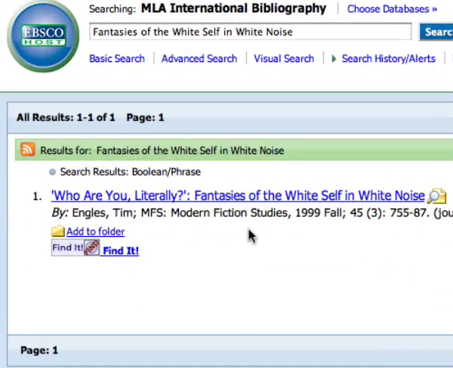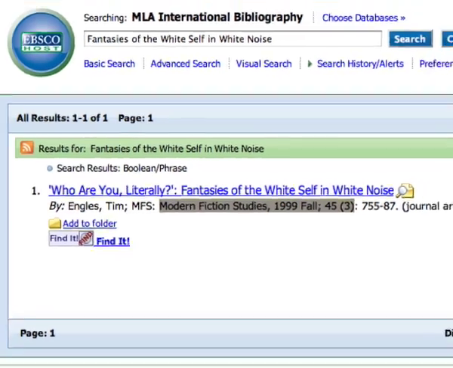There's only one match, and I can see that it was published originally in Modern Fiction Studies, which is the name of the journal, in the fall of 1999 in volume 45, issue number 3. I want to remember all of this information. In particular, I want to remember the title of the journal. So I'll select all of this and copy it.